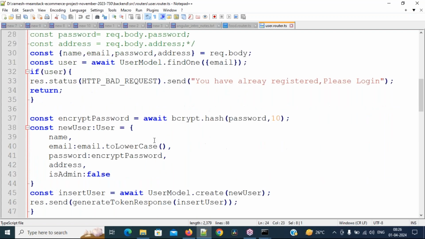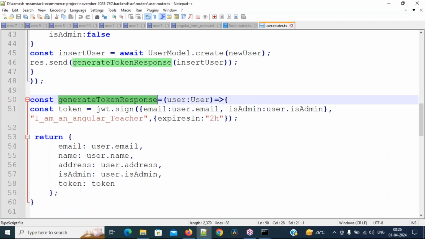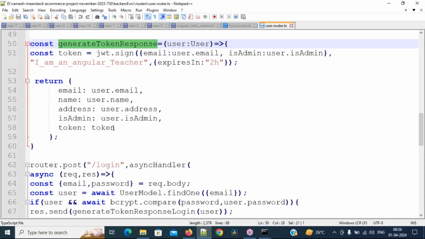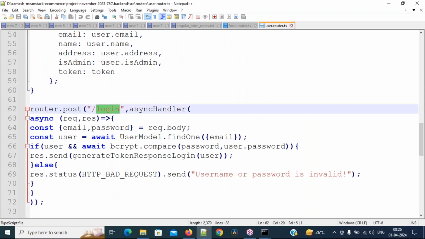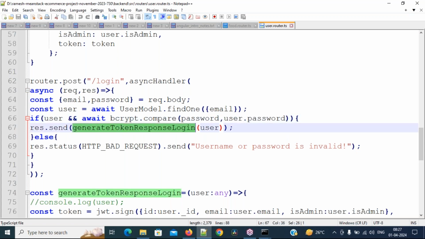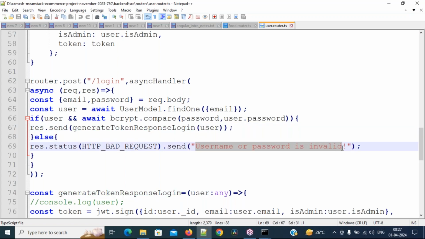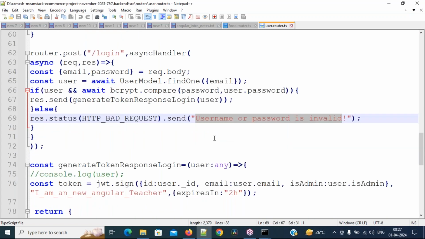After inserting the user, with JSON web token, whenever a user is inserted, I immediately raise a token. Then at login, once he logs in, I find whether the email is there or not, and then whether the password is matching or not. If it matches, then after login I also generate a token. Else, if there is any problem in the email or password, the message 'username or password is invalid' is shown, as you saw previously.